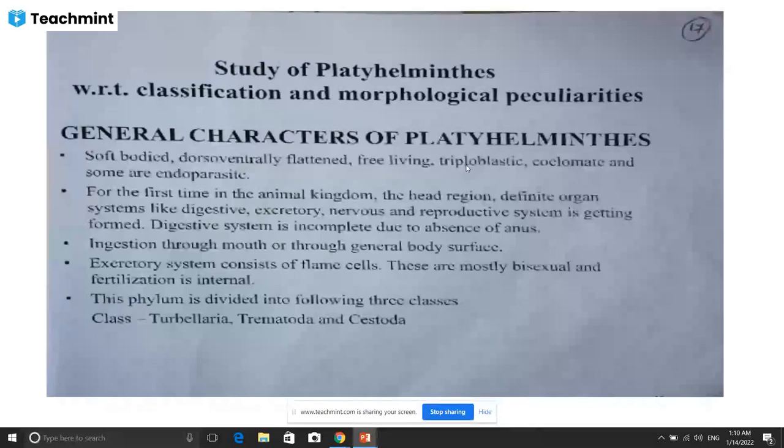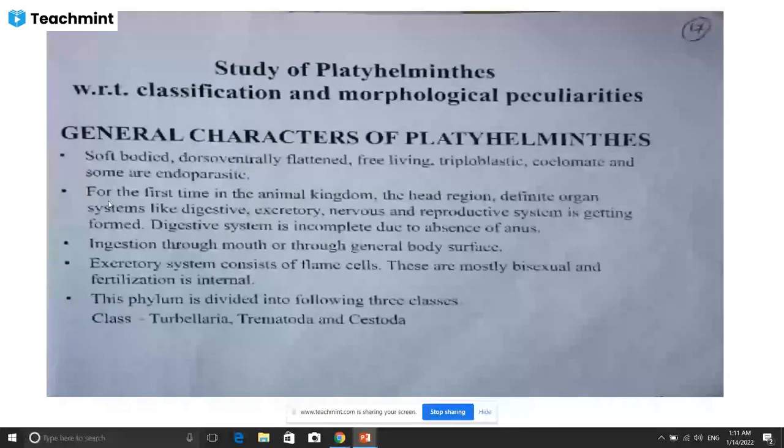Coelomate and triploblastic, that means the body wall of these animals is made up of three layers: endoderm, mesoderm, and ectoderm. In addition to that, soft bodied animal and dorso-ventrally flattened. This is a very important characteristic of flatworm. Body is dorso-ventrally flattened.